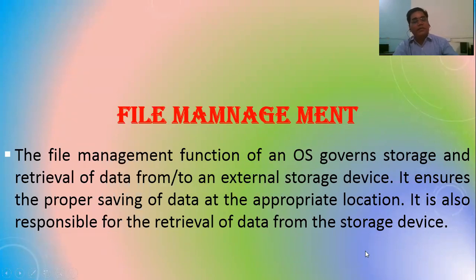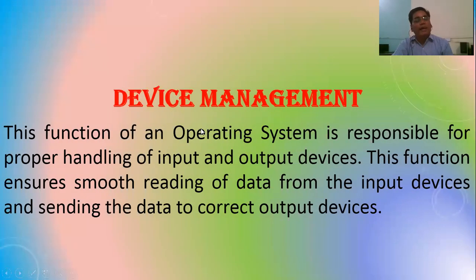Suppose you have inserted a storage device and you have to open a file from that device, then this is the responsibility or function of operating system to open that file from that storage device, and on which location the file should be stored, how it should be stored and how it should be opened. All these things are managed by operating system.